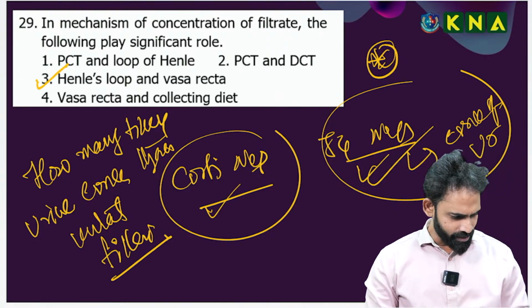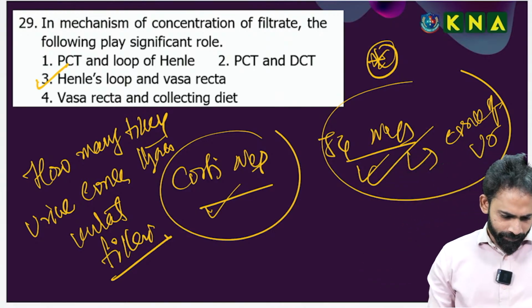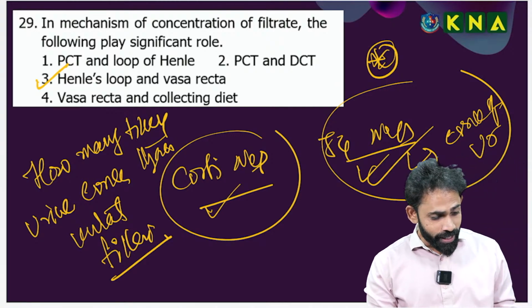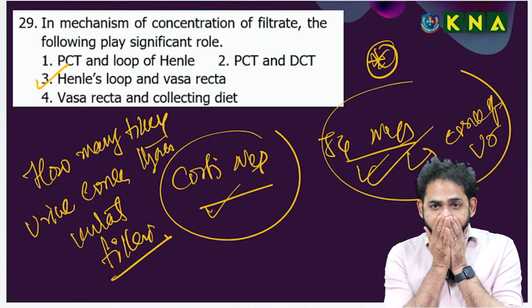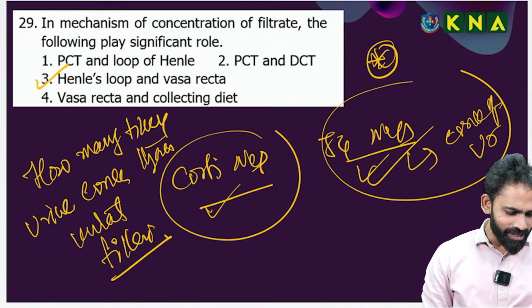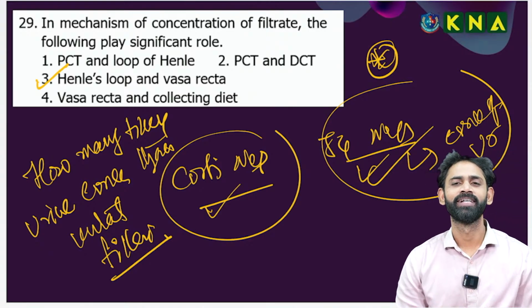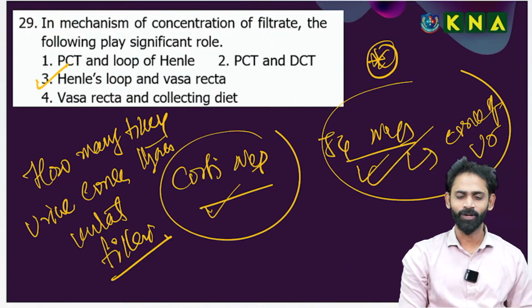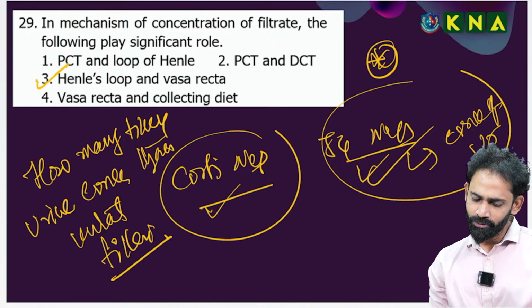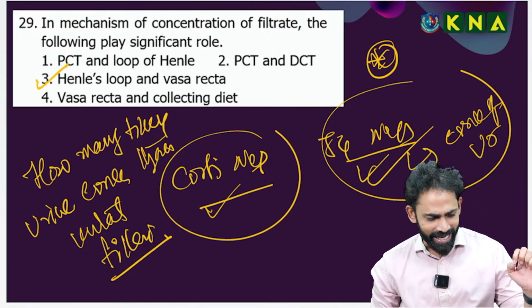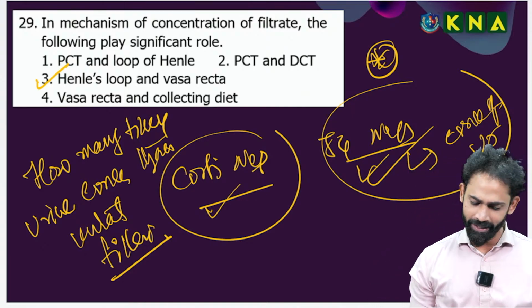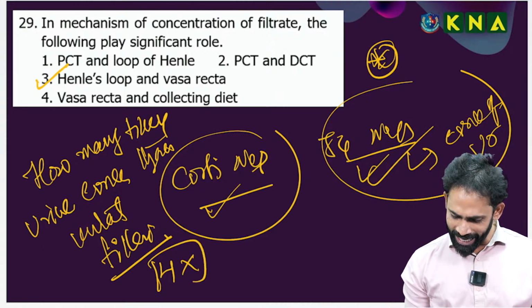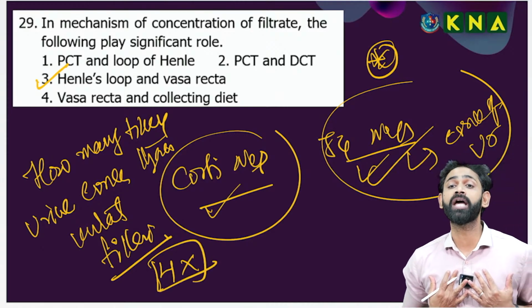Good, first answer, Aishwarya. Venusri, 99%. Do you understand what you said, Venusri? 99% of the filtrate is reabsorbed. The question is, how many times is urine more concentrated than initial filtrate? That is 4 times. 4 times concentrated.